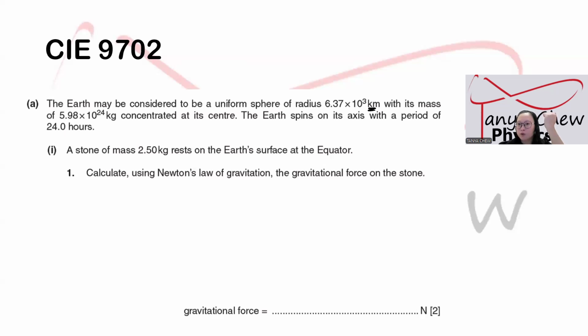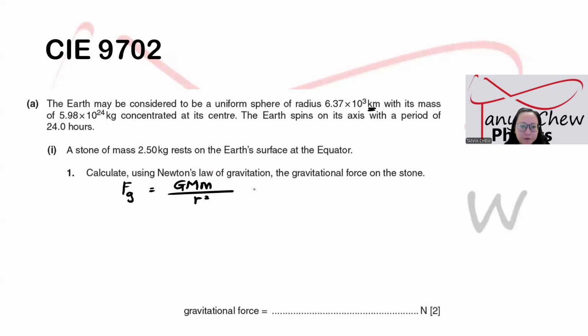So you have to recall the equation. The equation of Newton's law of gravitation states that gravitational force is equal to GMm over r squared. Now, don't worry about the value of G because it will be given. The value of G is 6.67 times 10 to the power of negative 11.